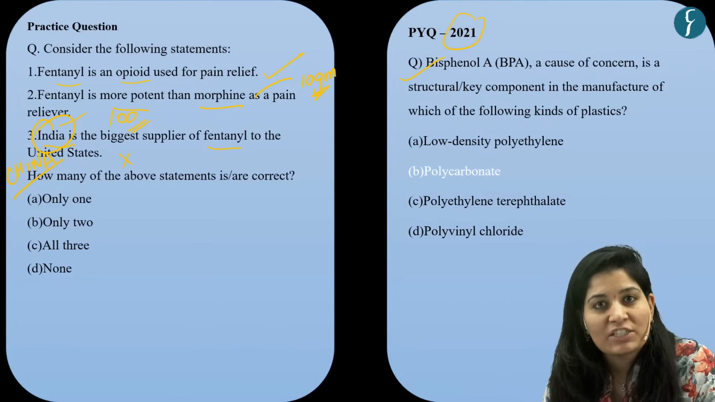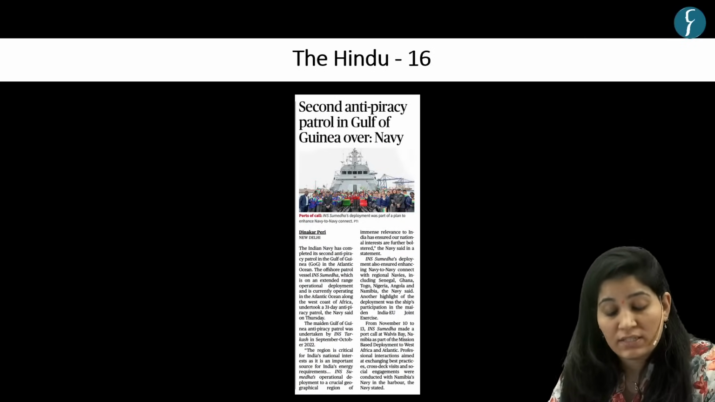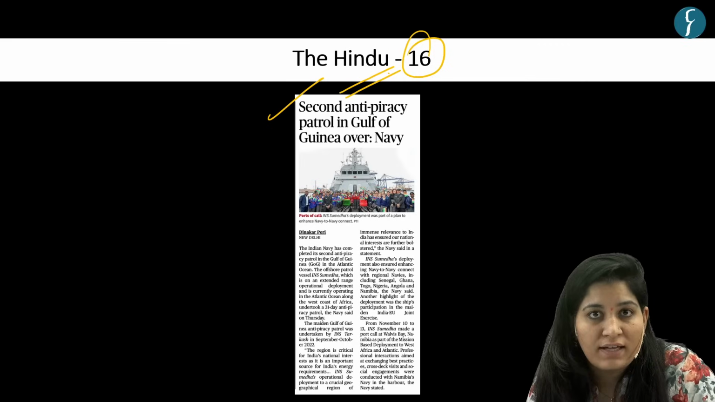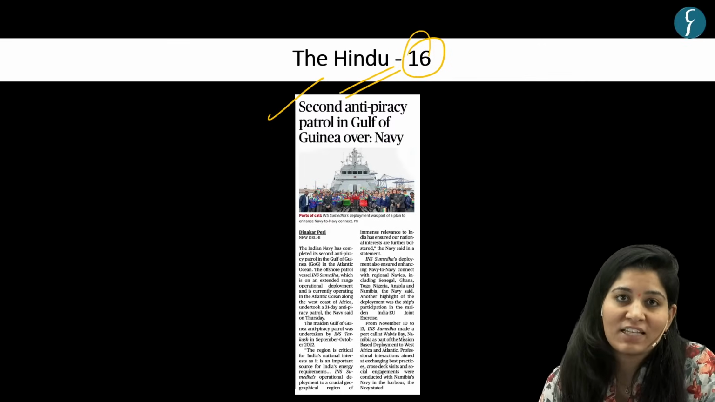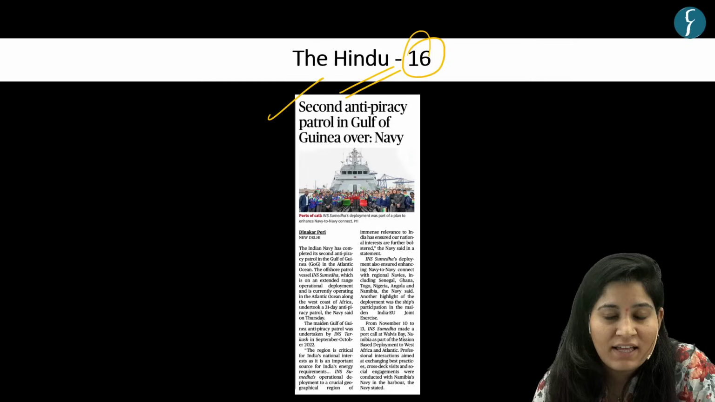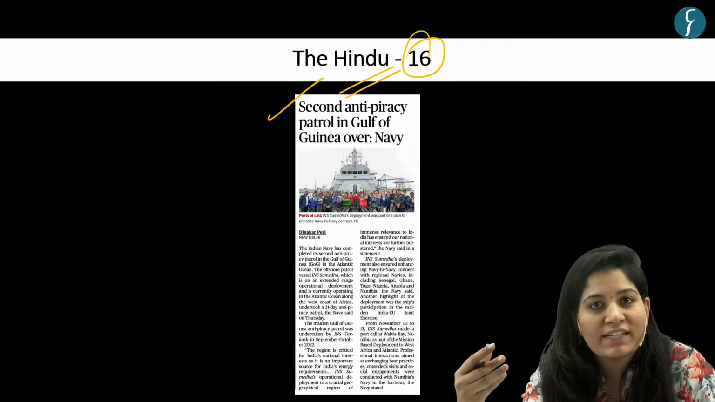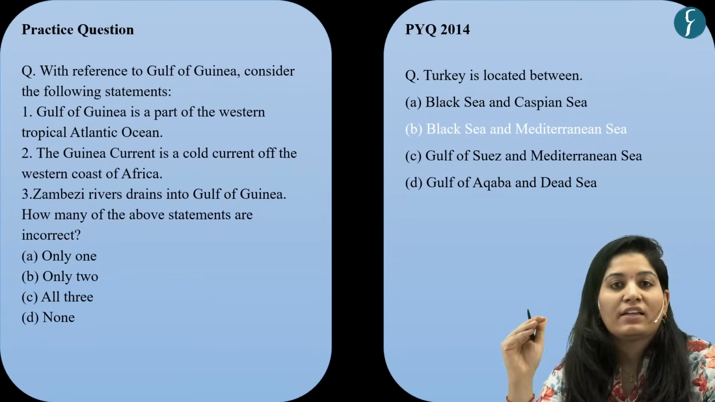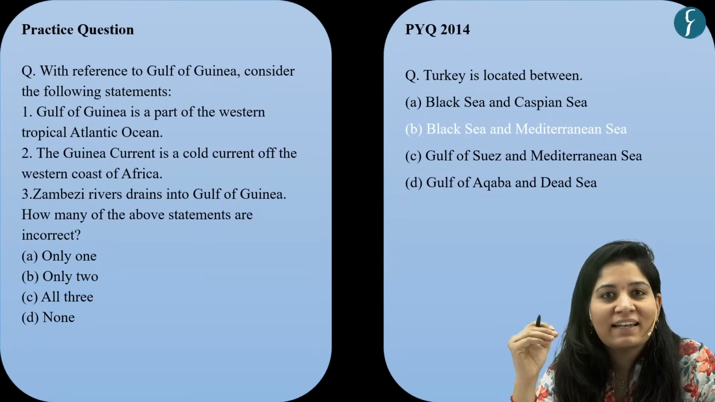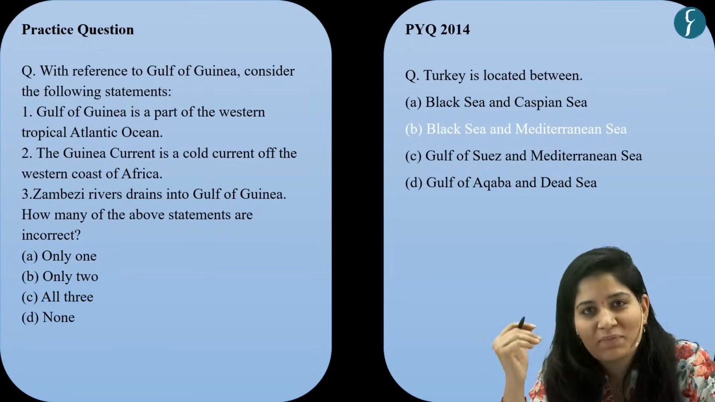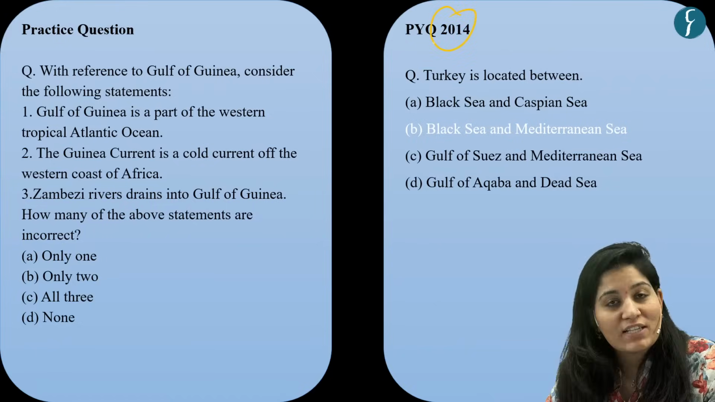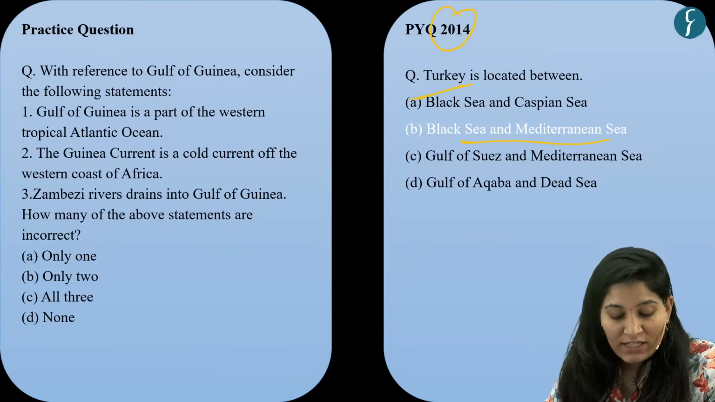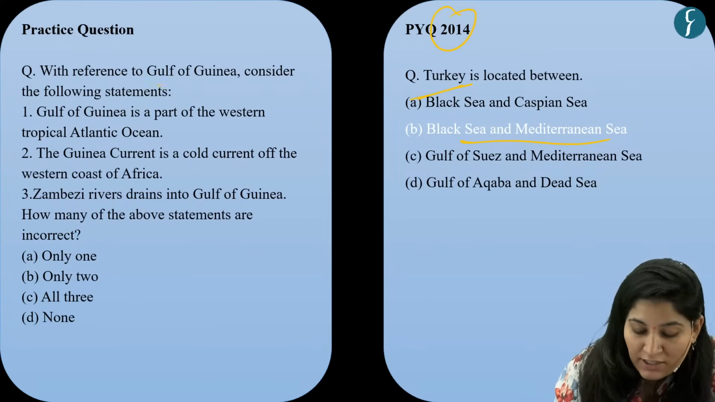Now let's come to the next pointer, which is based on a news article that appeared on page number 16 in the Hindu newspaper. This article is based on the Navy exercise between India and the European Union to reinforce maritime security in this region, that is the Gulf of Guinea. Now, UPSC is keenly interested in asking geography-based or location-based questions, like in the year 2014, they asked a question on Turkey's location, that is between the Black Sea and the Mediterranean Sea. So here we have curated a practice question based on the Gulf of Guinea.